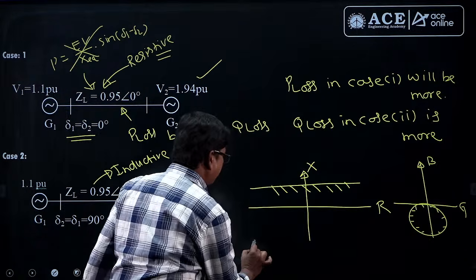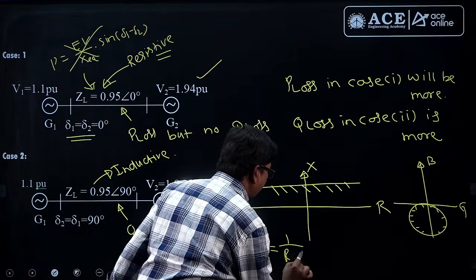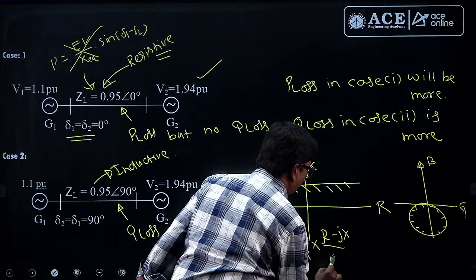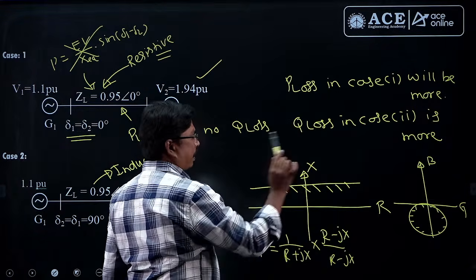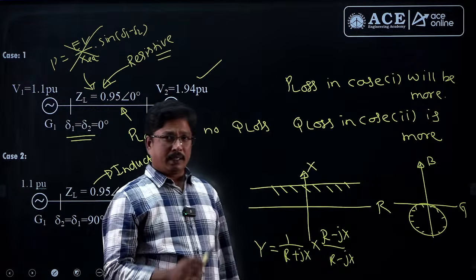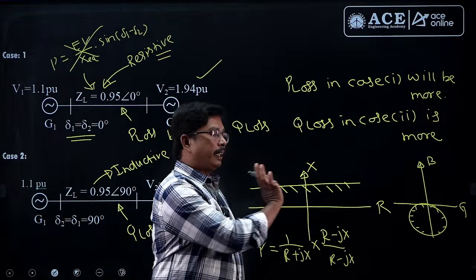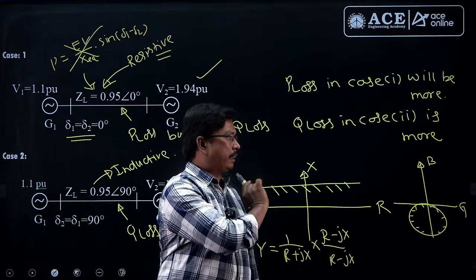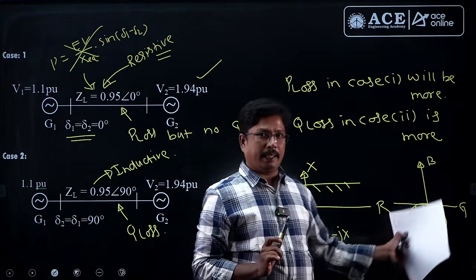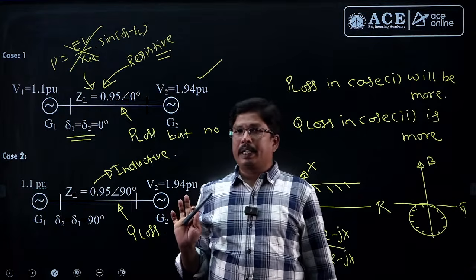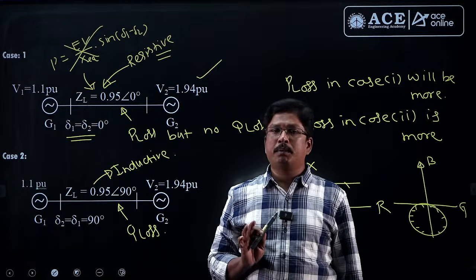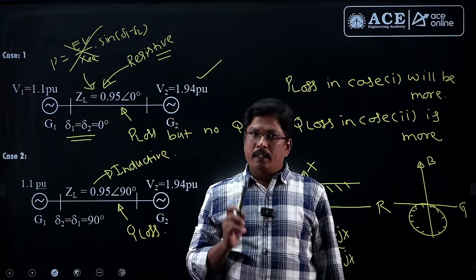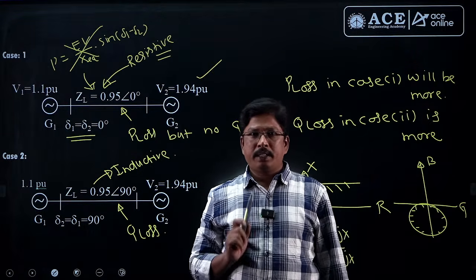We have to calculate the admittance value, Y is equivalent to 1 by R plus jX, and rationalize this one, R minus jX divided by R minus jX, and based on that, they have given one of the options. The students told that there is a question related to the reactance relay. In the Rx plane it will be a straight line parallel to the resistance axis. In the GB plane it's a circle. Like that we can give the answer. These are some of the questions we got from power systems. A clear discussion will be given for the questions once we get the question paper.